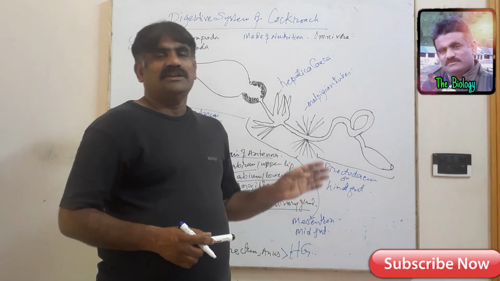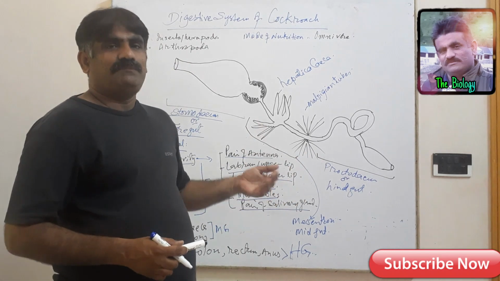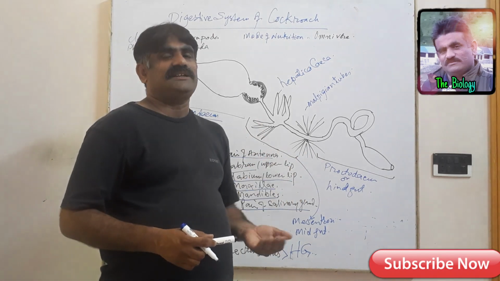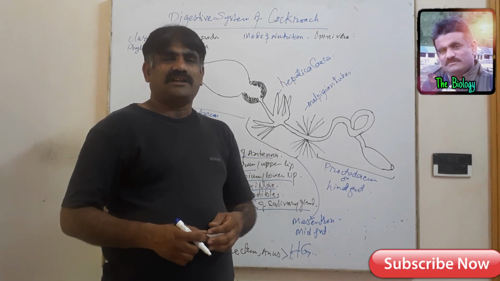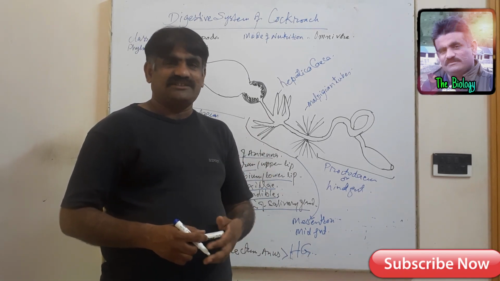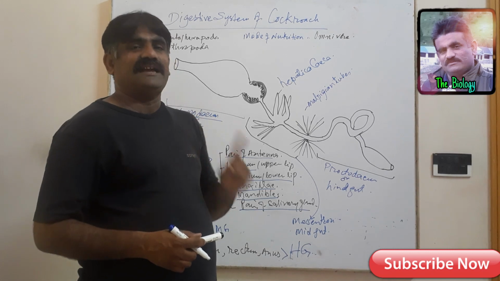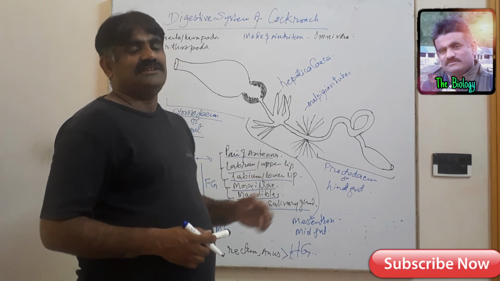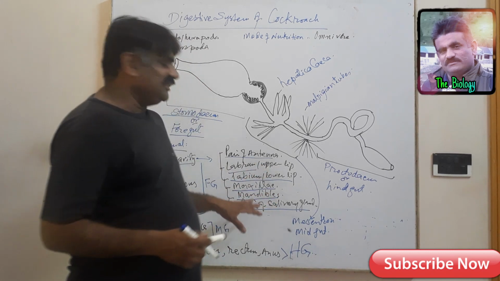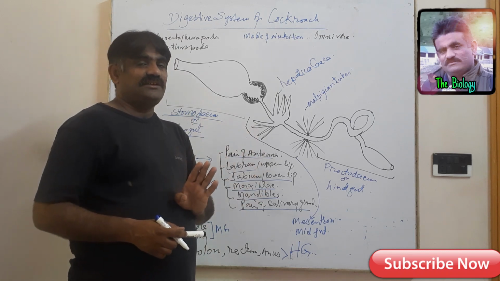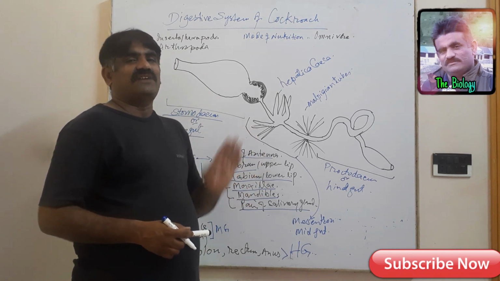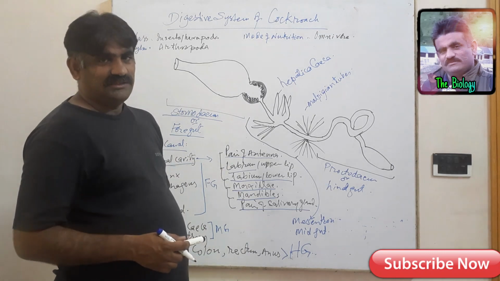So in cockroach, when it feeds upon plant material, the plant material contains carbohydrates like starch. So amylase helps in digestion of starch. It means that the digestion in cockroach starts from the mouth.